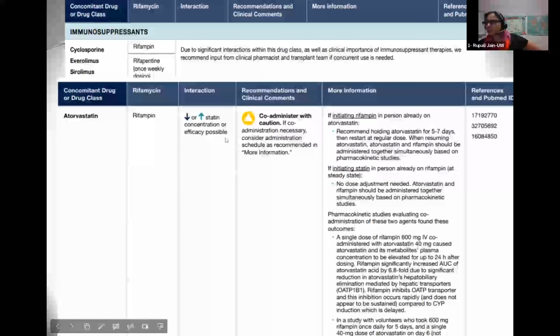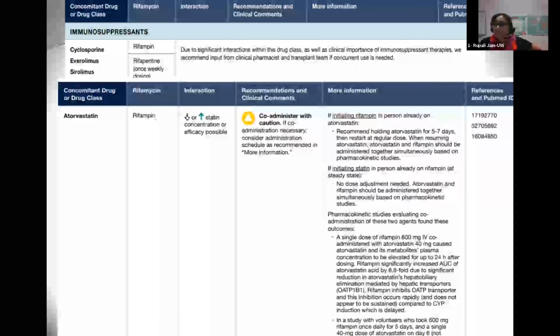Okay, what about atorvastatin? The interaction says that it could be either an increase or a decrease of the statin. So again, it says co-administer with caution, and it's really recommending to look at this more information here. For initiating rifampin, it recommends holding atorvastatin for 5 to 7 days, and then restarting at the regular dose, and that would be the case here.